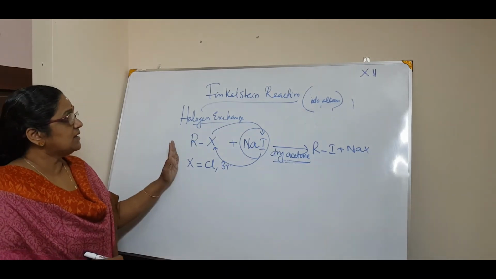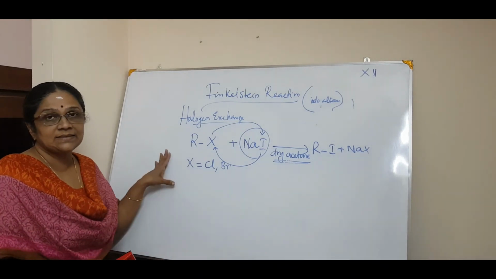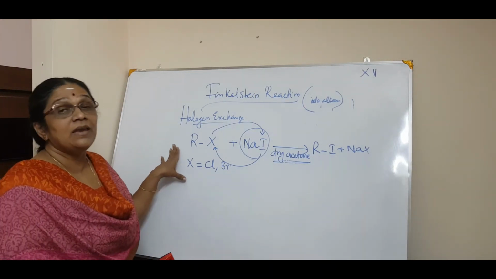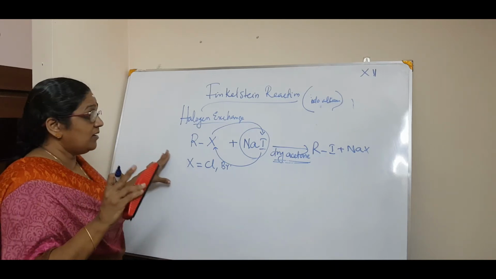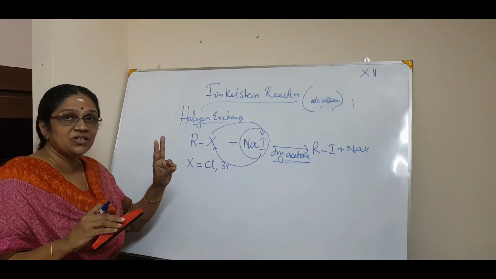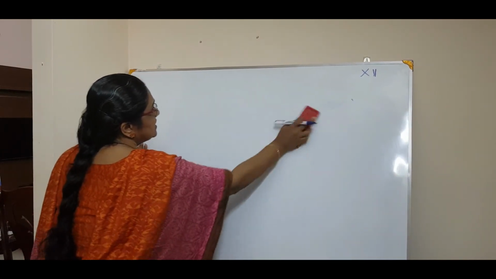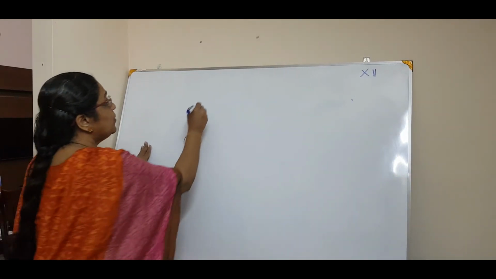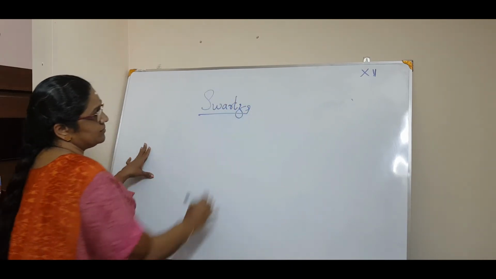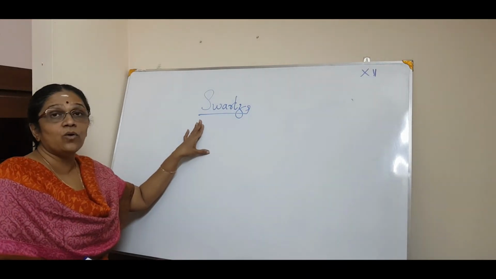Okay. So this is the sixth or seventh preparation of haloalkanes. Okay. Now we will see the last preparation, which is also a named reaction. So see, today we studied three named reactions. First one is Sandmeyer's reaction, second is the Finkelstein reaction, and third we are going to study is the Swarts reaction. What is it? Swarts reaction, S-W-A-R-T-S. This Swarts reaction is also specifically for fluorides.